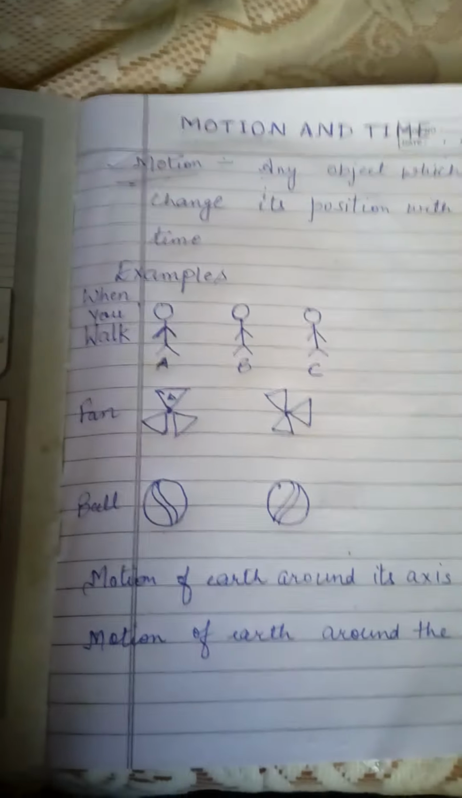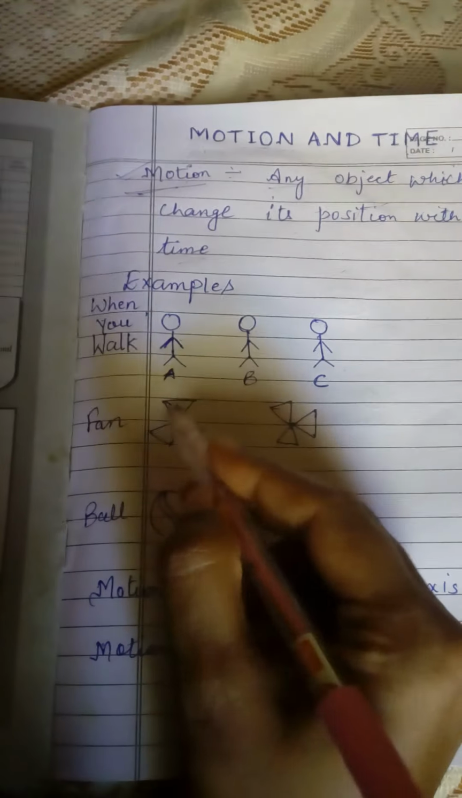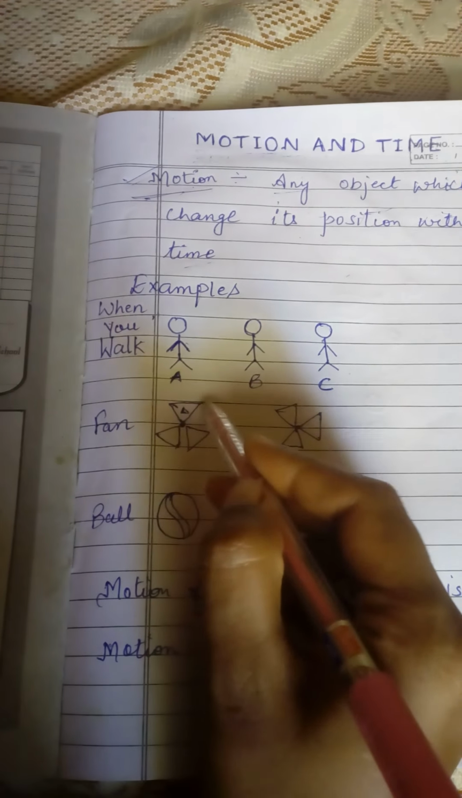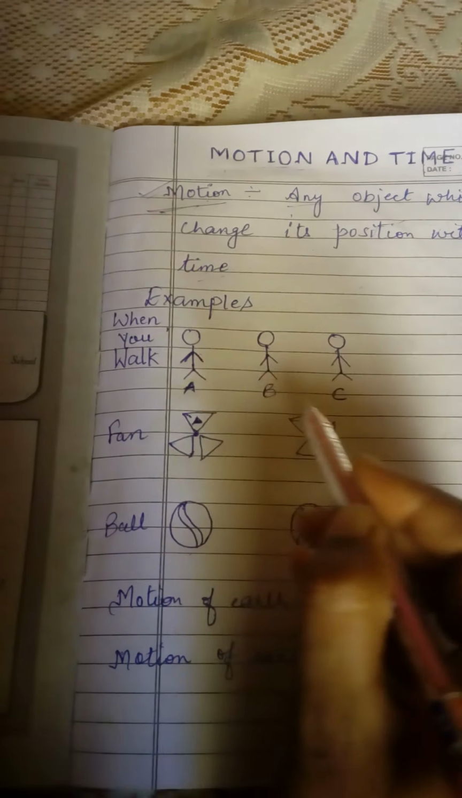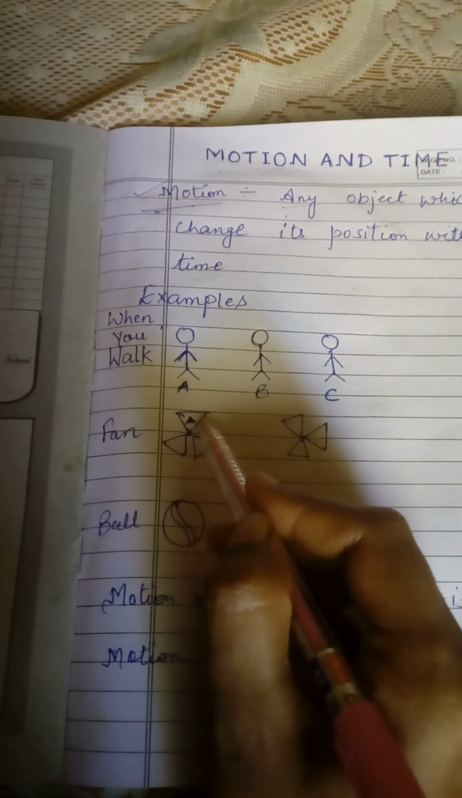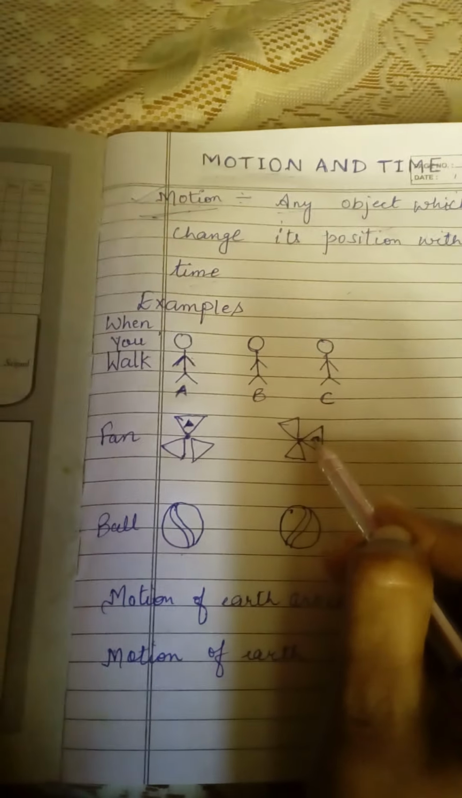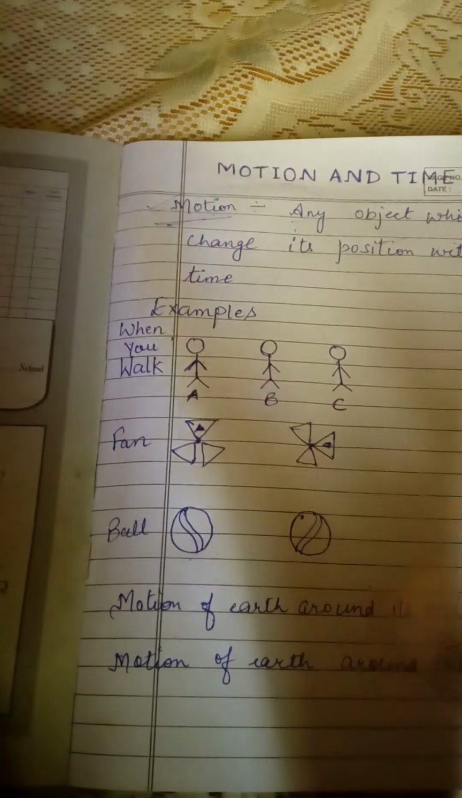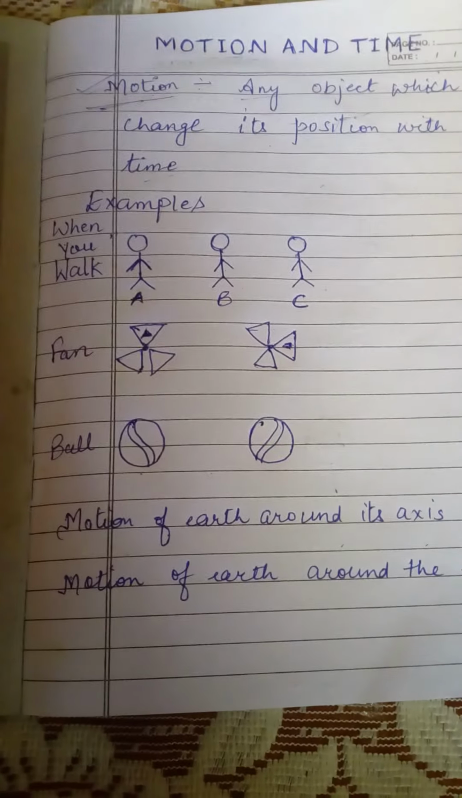Another example is the motion of a fan. You can easily observe the motion of the blades of the fan. If you mark any blade of the fan, you can easily observe how it changes its position with time, because it keeps on rotating when the electricity is on.